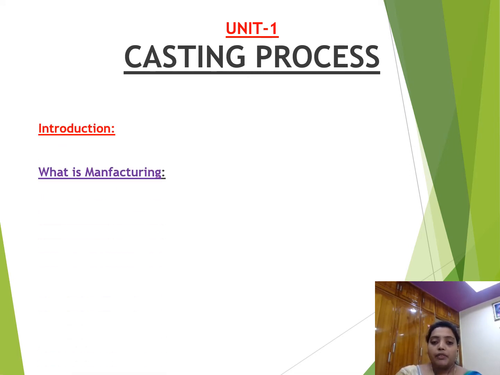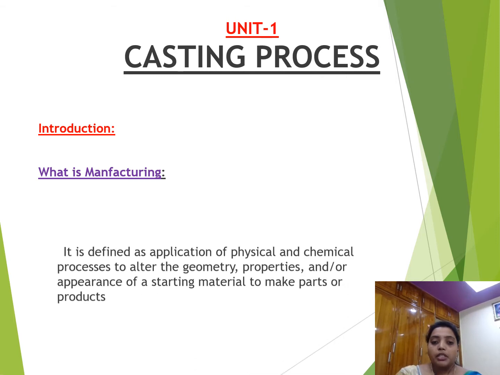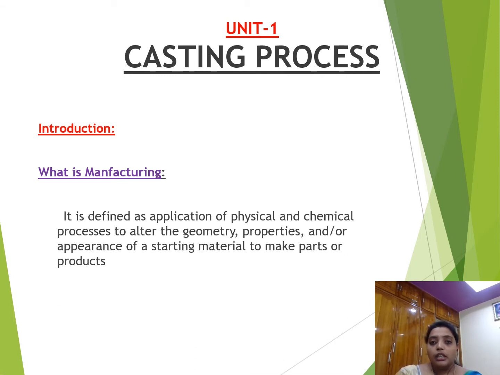What is manufacturing? Manufacturing means what I told you. It is the production of goods in large quantities using machines, is one definition, and this is another definition. It is also defined as application of physical and chemical processes to alter the geometry, properties and or appearance of a starting material to make parts or products.